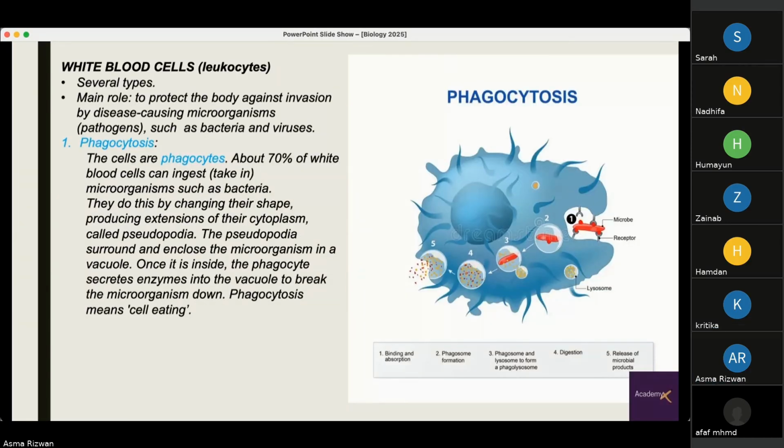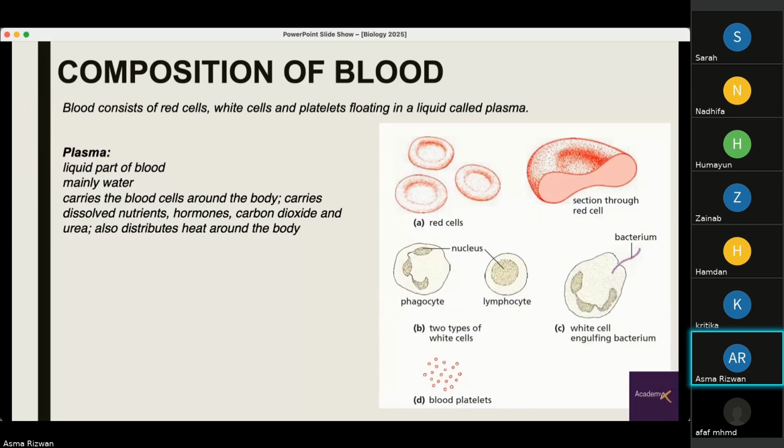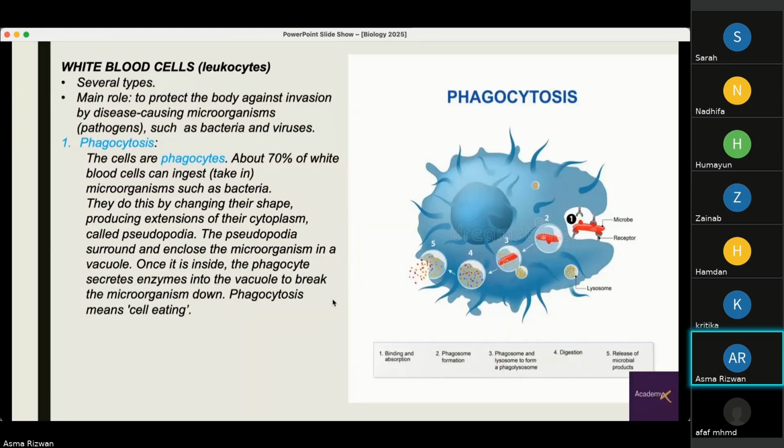The third important cell are the white blood cells, which are also known as leukocytes. There are several types of white blood cells, but we know the two most important are lymphocytes and phagocytes, right? Shown right here. And the main role of white blood cells is to protect the body against invasion by disease-causing microorganisms. So phagocytes, they carry out phagocytosis. These cells form about 70% of the white blood cells, and they can ingest the bacteria.